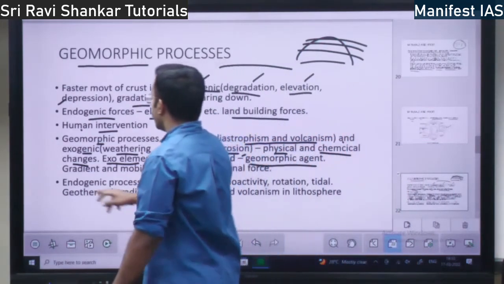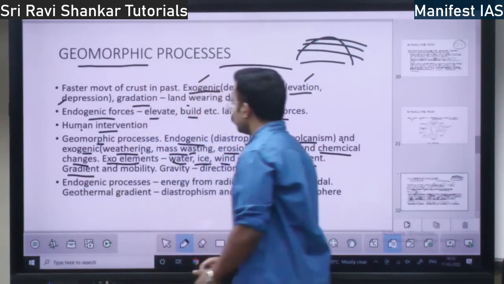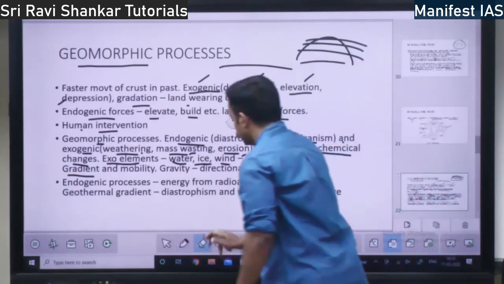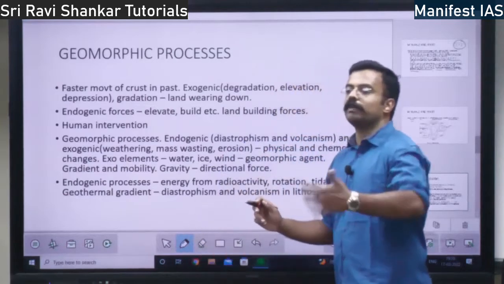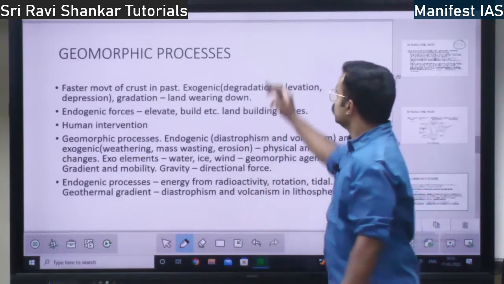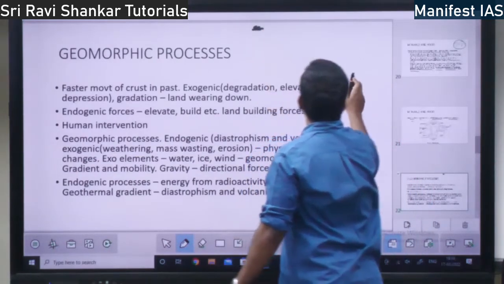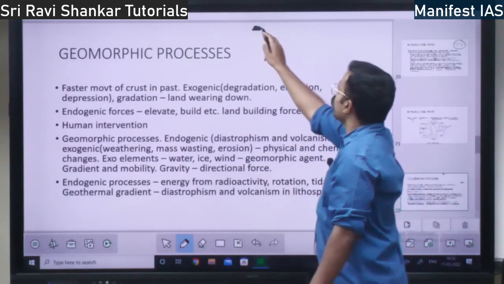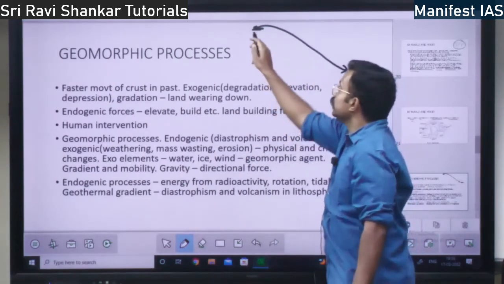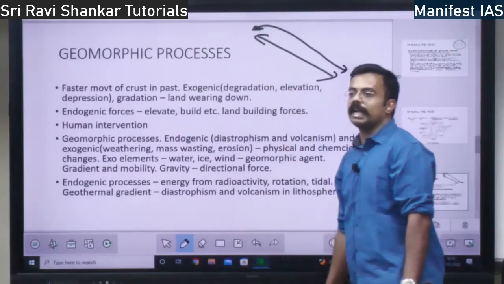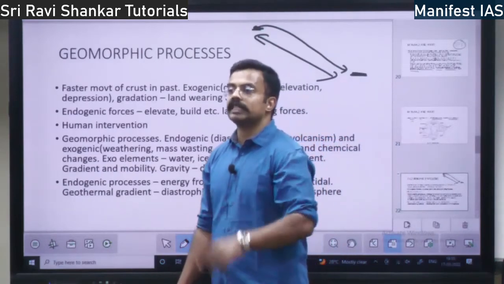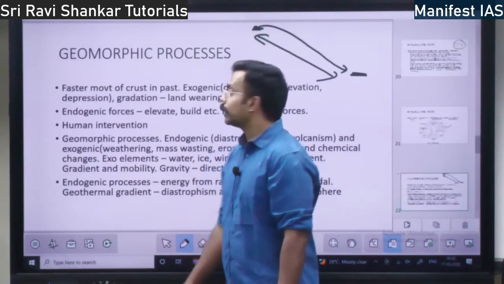So then you have gradient and mobility. What is gradient and mobility? Gradient means it is a change from one level to another level. There is temperature gradient, there is height gradient. Suppose one level is here, another level is here, land. So the rock will fall from here to here, right? Or water will flow from here to here, right? This is called a height gradient. Then you have temperature gradient. Change in temperature is temperature gradient, right?